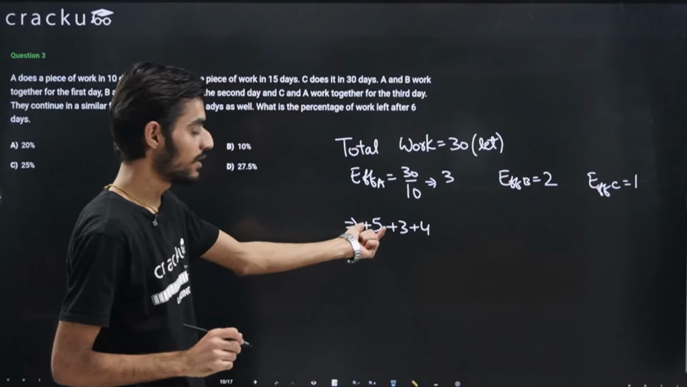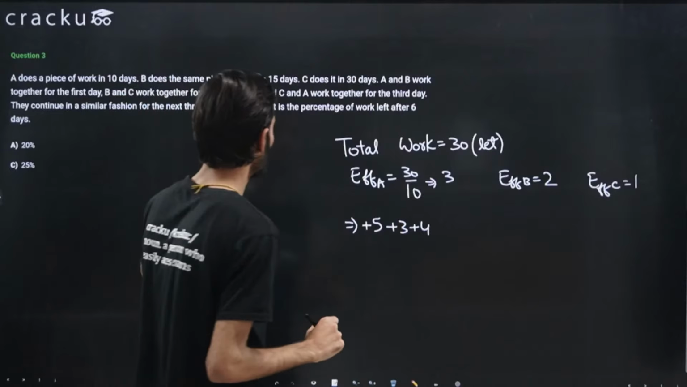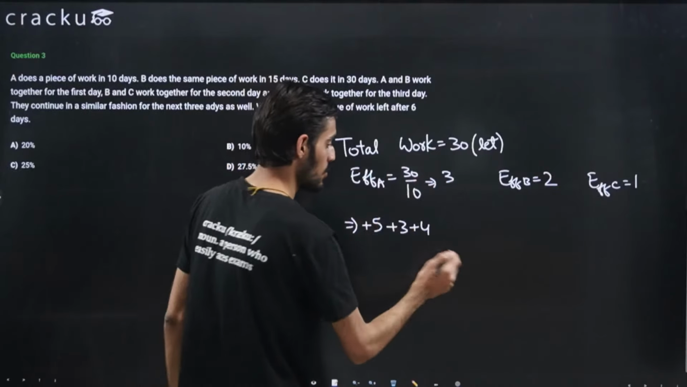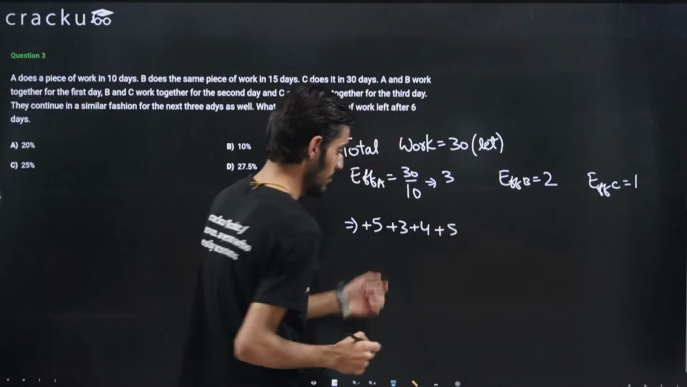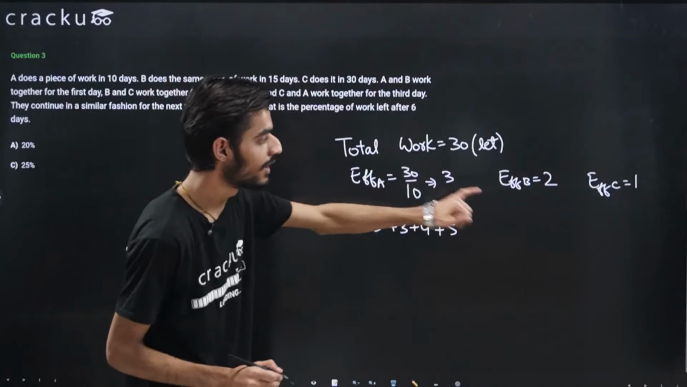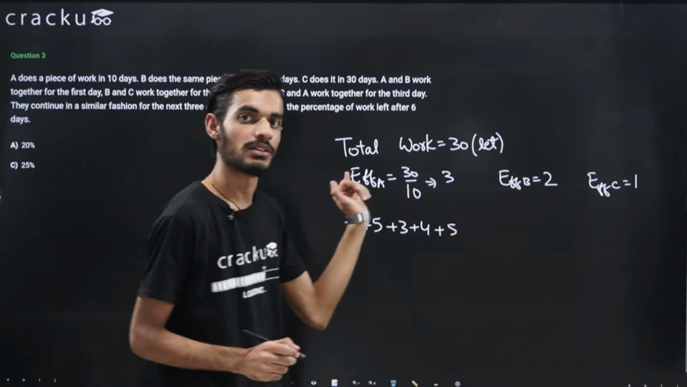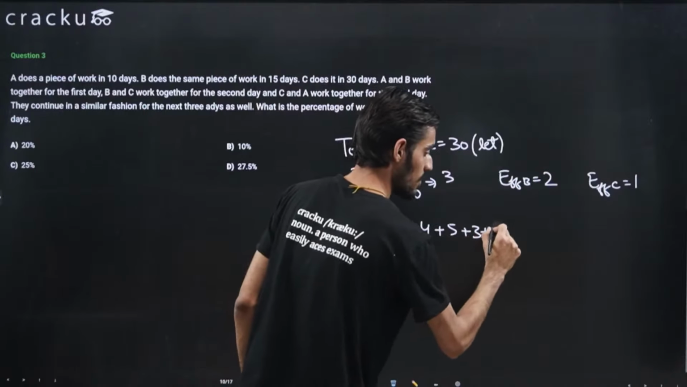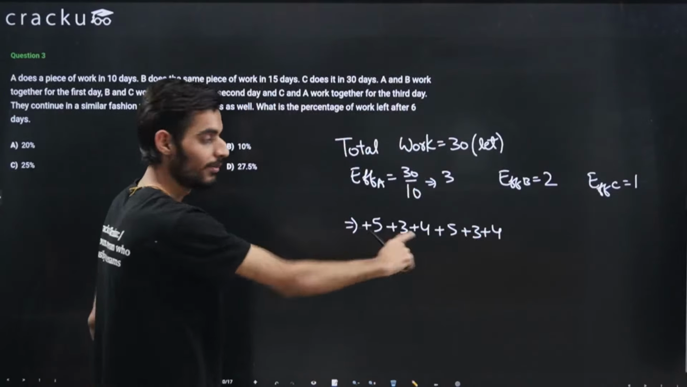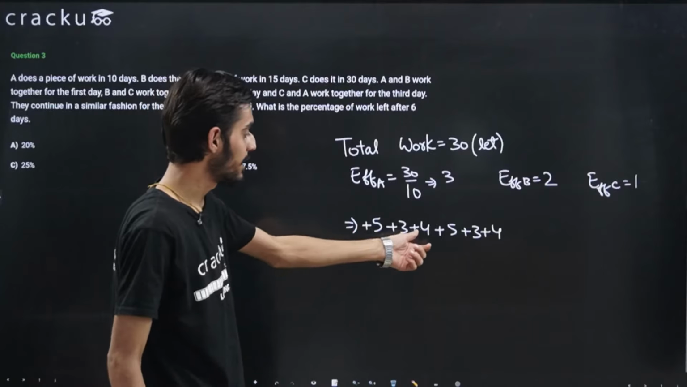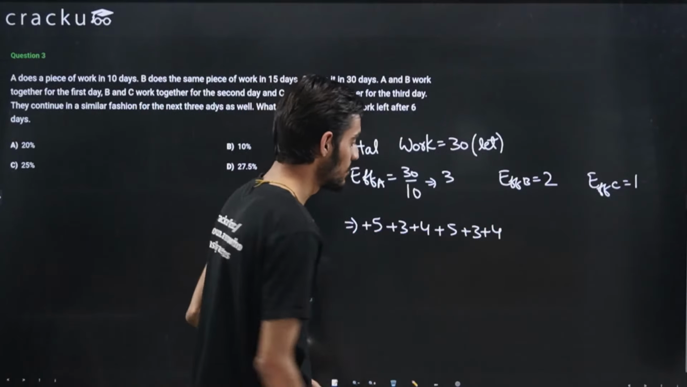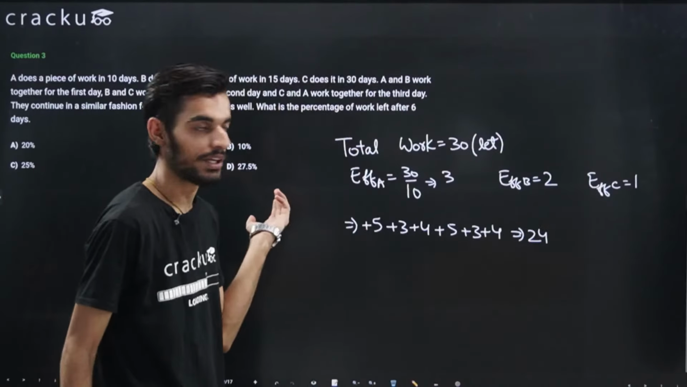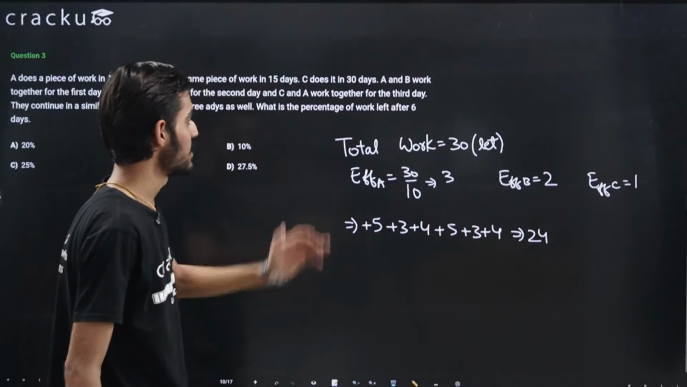So in the first 3 days, this much work will be done, and we are asked what percentage of work is left after 6 days. Because this cycle will keep on repeating, on the fourth day again A and B will work, then again B and C will work, and again A and C will work. So after 6 days, this much work will be done: 5 plus 3 is 8, 8 plus 4 is 12. So 12 plus 12 will be equal to 24. So after 6 days, 24 units of work is completed, and we are asked to calculate the percentage of work that is left.